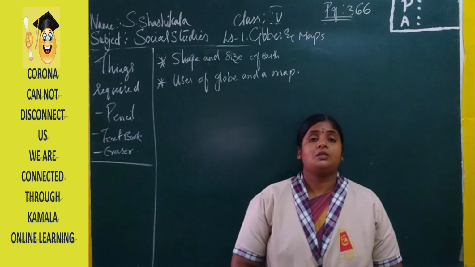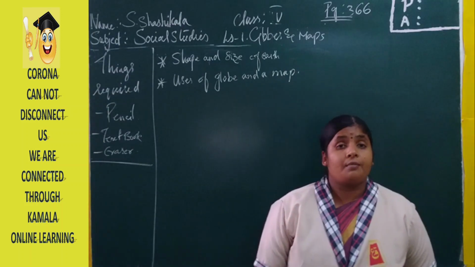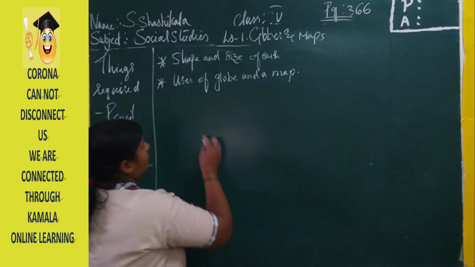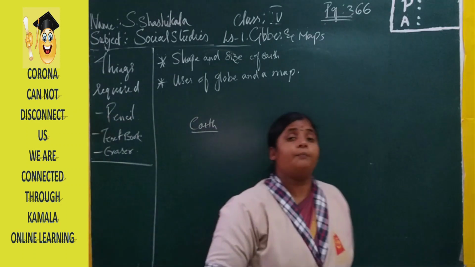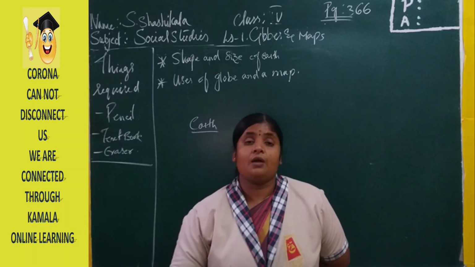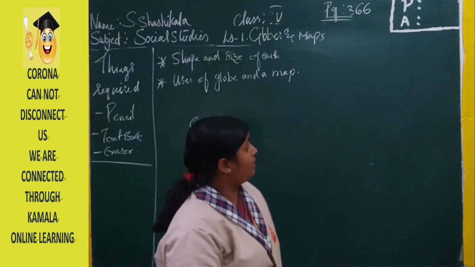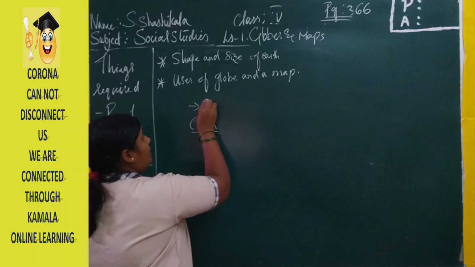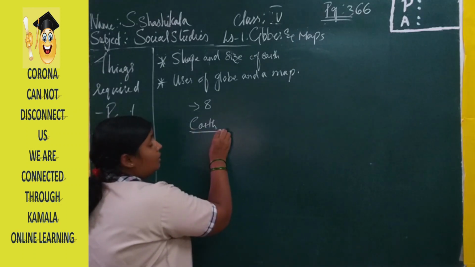In the previous classes, we have learned about the earth. What is the earth? It is a planet. In our solar system, we have the stars, the moon, the sun, and planets. How many planets do we have? We have eight planets, and among the eight planets, we are living on the earth.